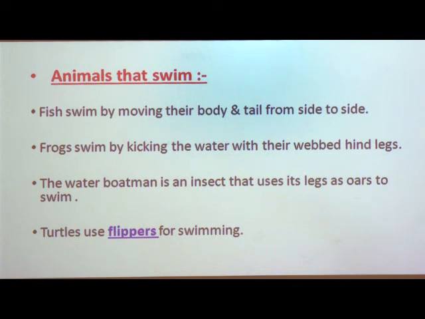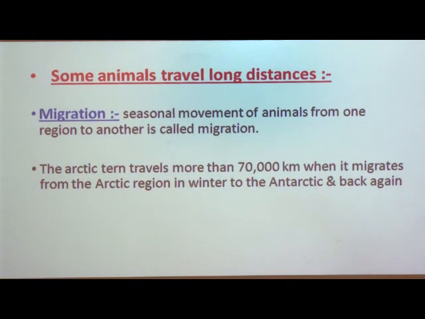Now in the next part of the topic we have to see about animals that travel long distances, and another interesting term, that is migration. Many people who live in very cold places like Nainital or Shimla go to warmer places during winters, and in the same way several animals that live in very cold places like Siberia, which is in Russia, come to warmer places like India during winters, and they travel thousands of miles.